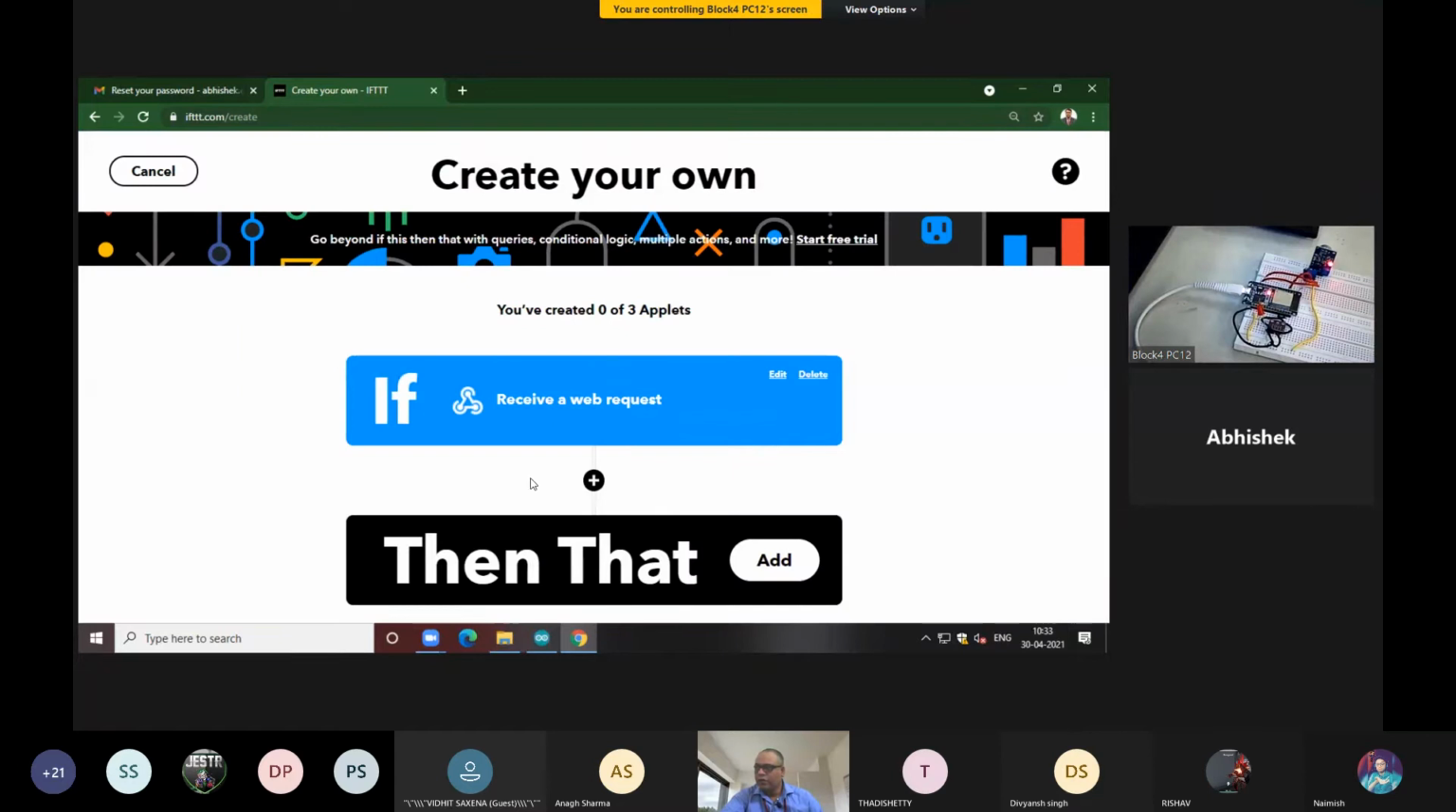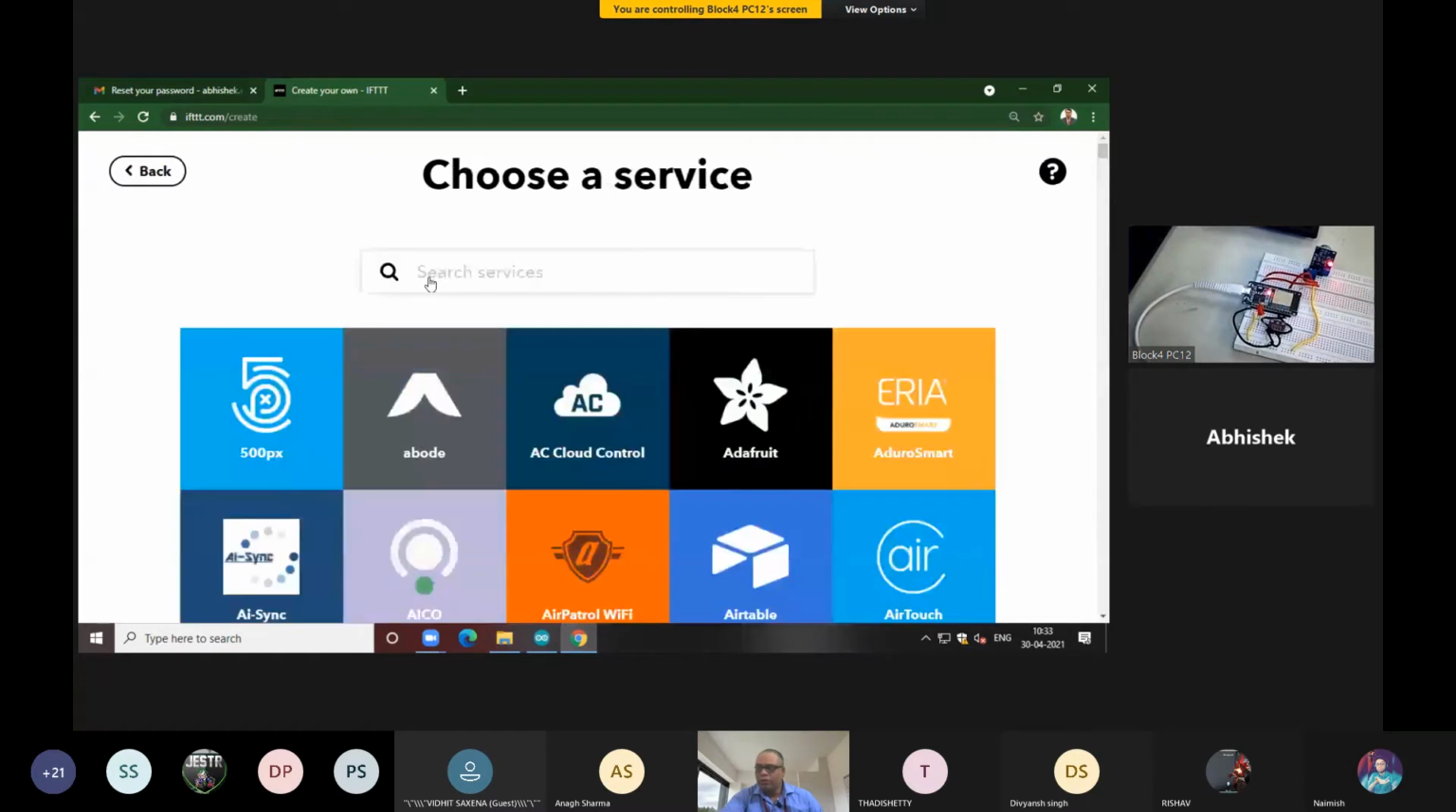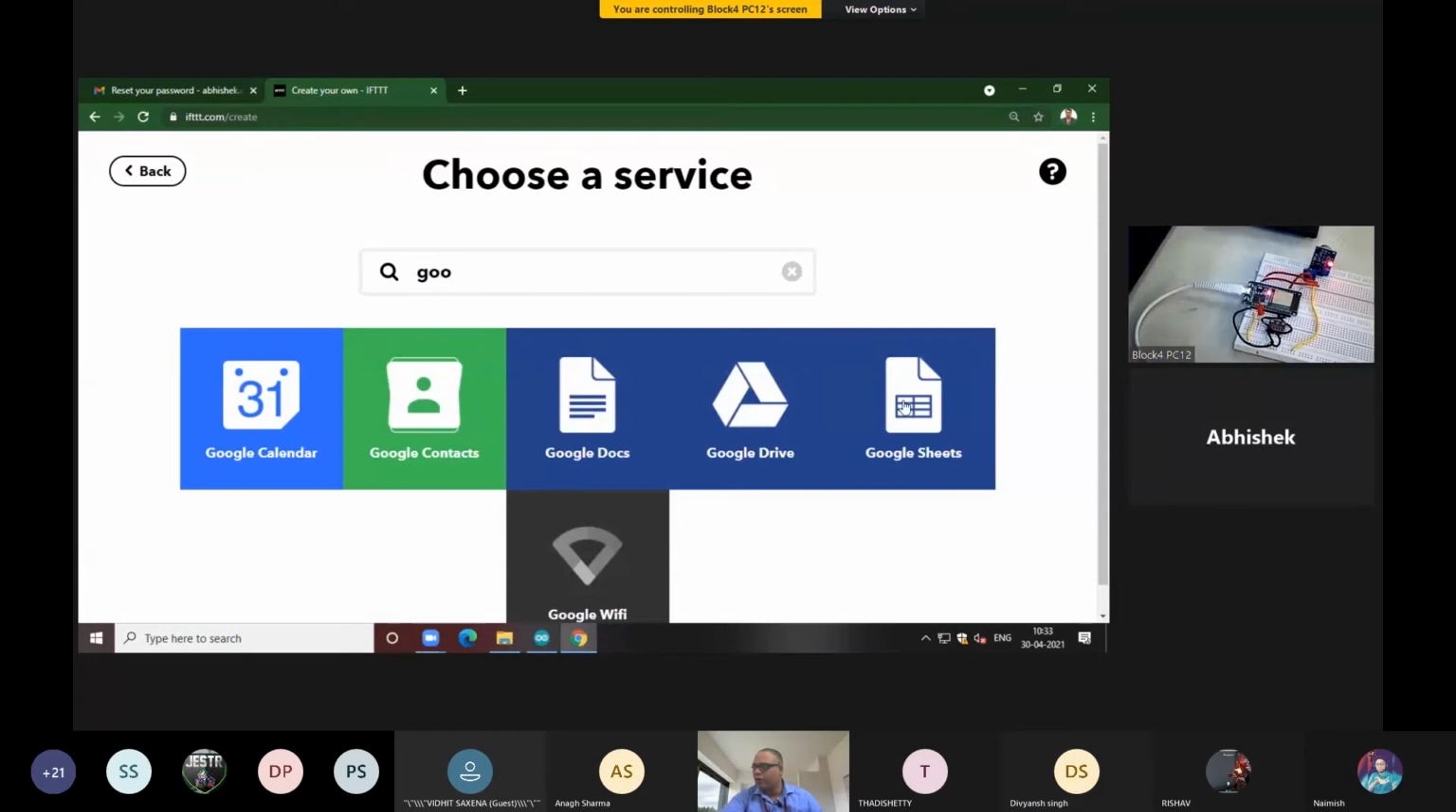Are you able to reach up till this point? If this webhook request you receive, then what you have to do? Okay, then you have to click on this option add. Then what you are going to do? You are going to create a Google Sheet, okay. So you will find a Google Sheet option right here. So click on this Google Sheet option.